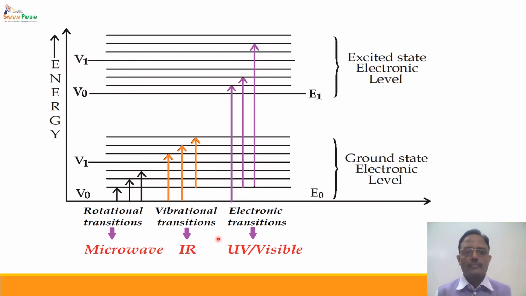Vibrational transitions take place in the IR region, while rotational transitions take place in the microwave region. In electronic transitions, if the energy levels are separated by a small energy gap, transitions take place in the visible region. If the energy gap between the ground state and excited state is large, the absorption takes place in the UV region.